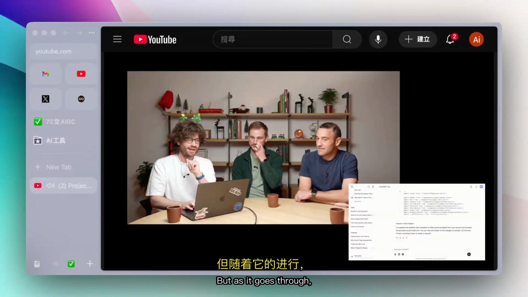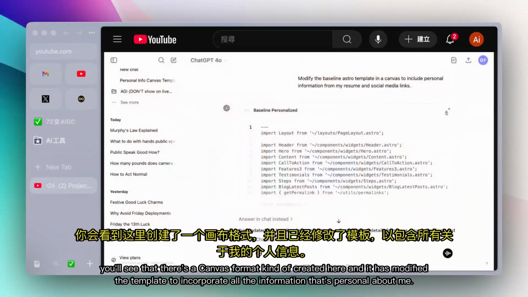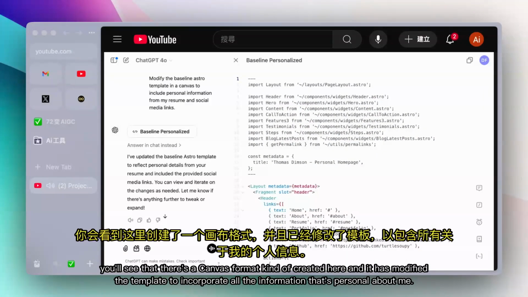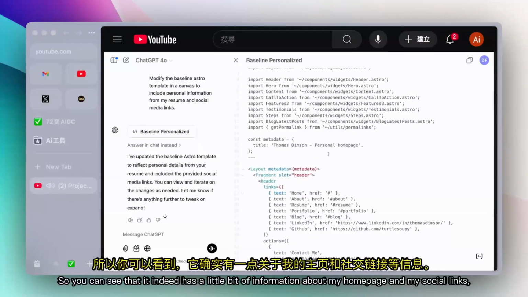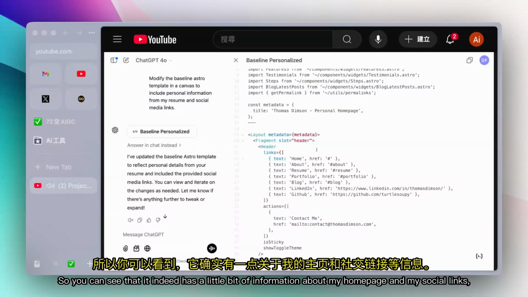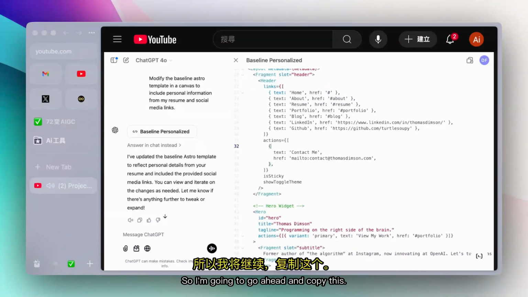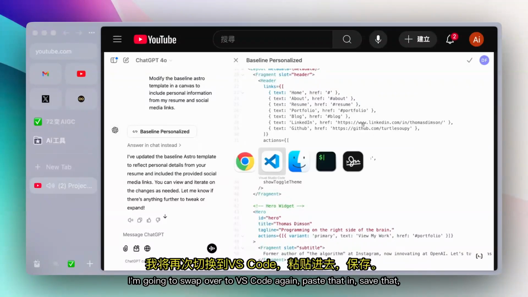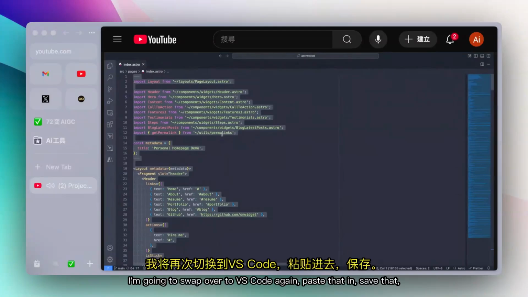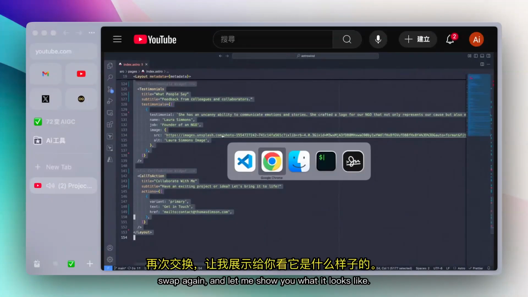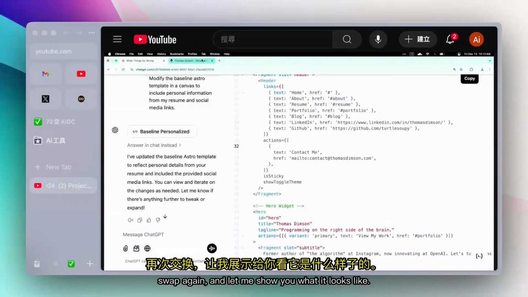Actually, I know this bug. But as it goes through, you'll see that there's a Canvas format kind of created here, and it has modified the template to incorporate all the information that's personal about me. So you can see that it indeed has a little bit of information about my homepage and my social links, et cetera. And you can see this was the original question that I asked. So I'm going to go ahead and copy this. I'm going to swap over to VS Code again, paste that in, save that, swap again, and let me show you what it looks like.